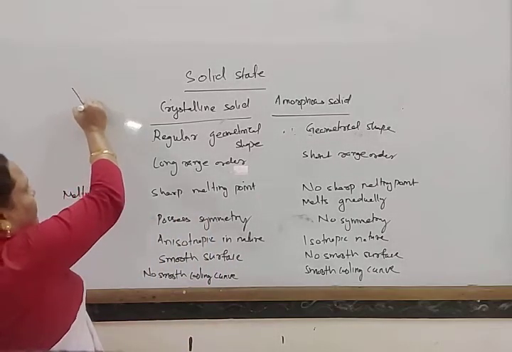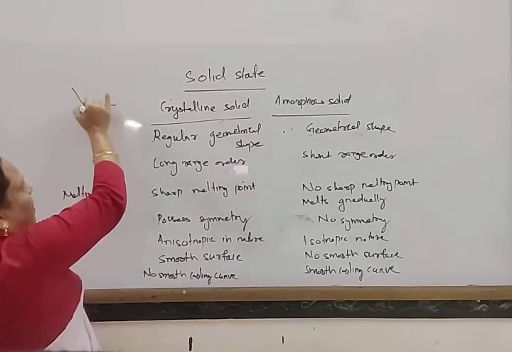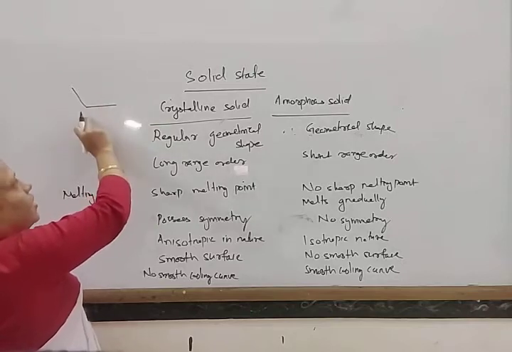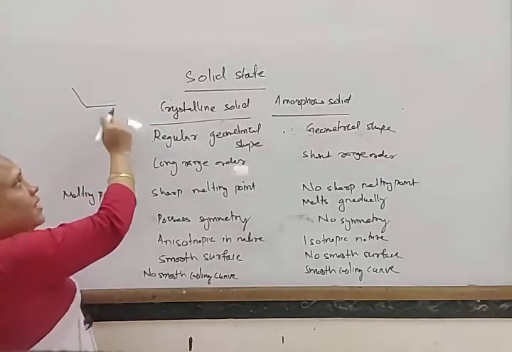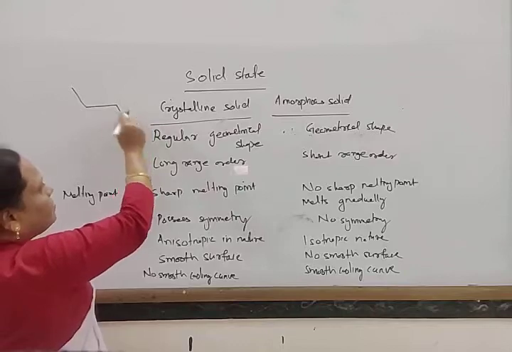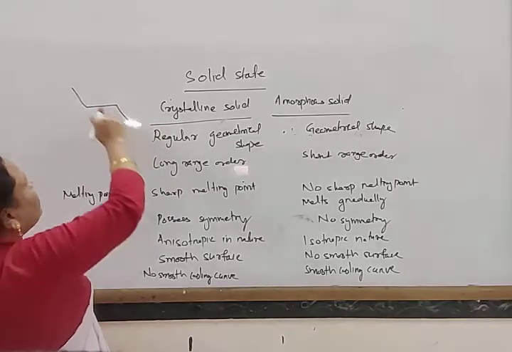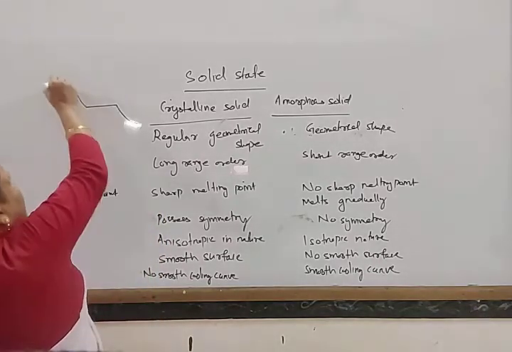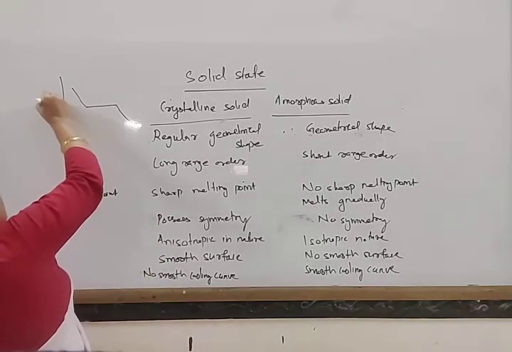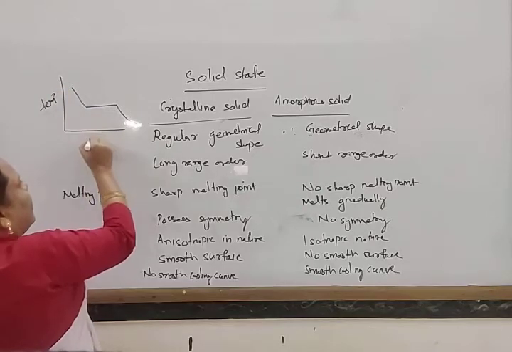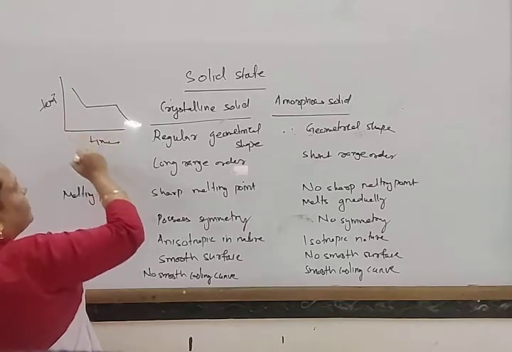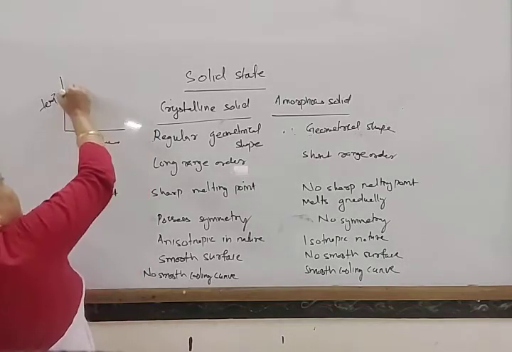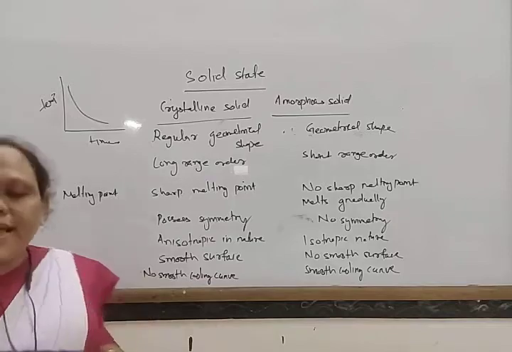First it melts, then at a point it remains constant with time until all the solid melts, and then it continues. So the crystalline solid has this type of cooling curve when we measure temperature on the y-axis and time on the x-axis. But amorphous solids possess a smooth curve like this.